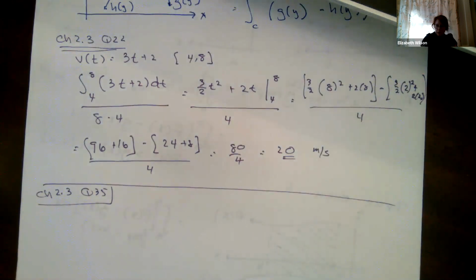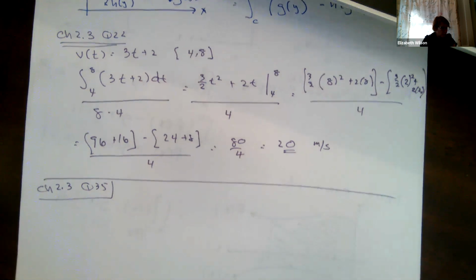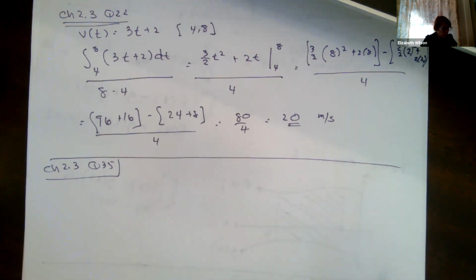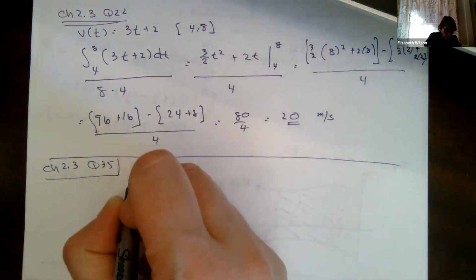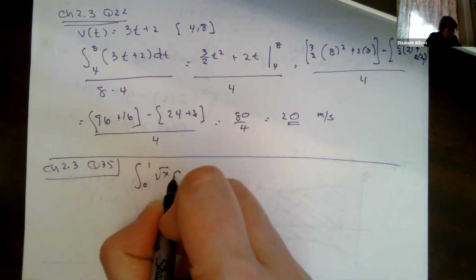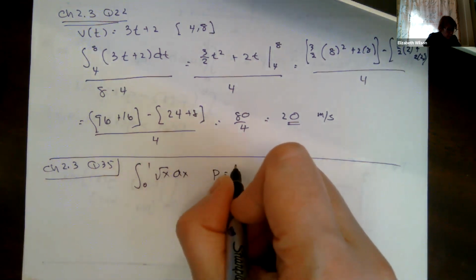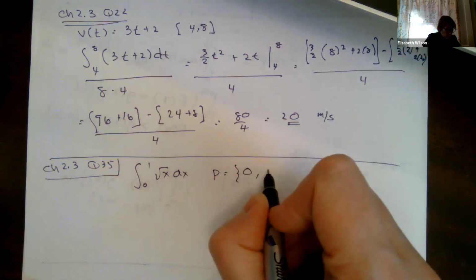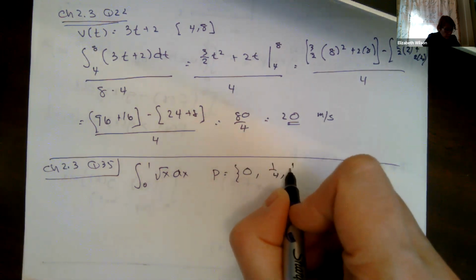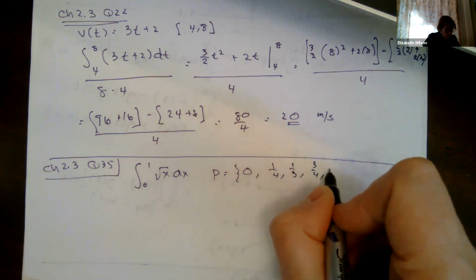Okay, so not that one. So 2.3, number 35. Estimate using left endpoint sample set. So we're going to do the integral from 0 to 1 of radical x dx. Our partition points are 0, 1/4, 1/3, 3/4, and 1.